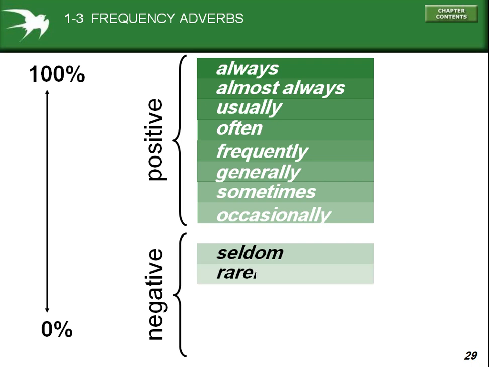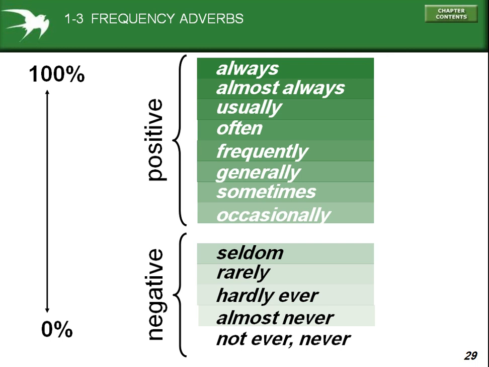And then we can also have some negative adverbs of frequency, like seldom, rarely, hardly ever, almost never, and never. So these are called negative adverbs of frequency. And then you can see one more point over here, that with negative adverbs of frequency we cannot use the negative word. For example, if I say I never seldom go to school, this will be wrong. I never go to school is correct. Two negatives cannot be used in one sentence.